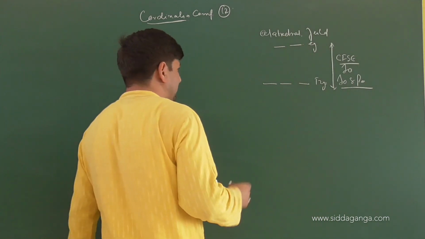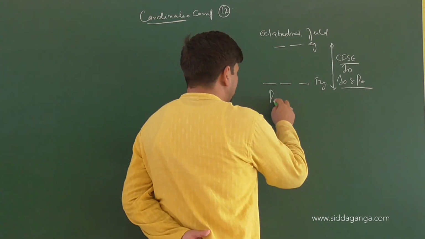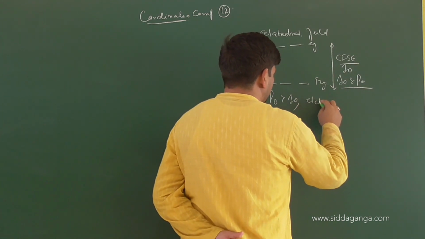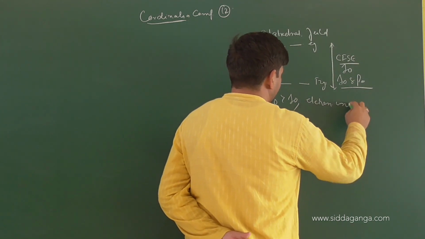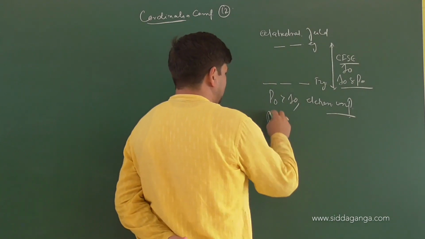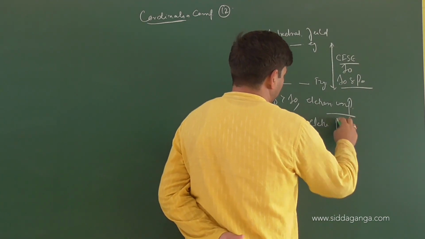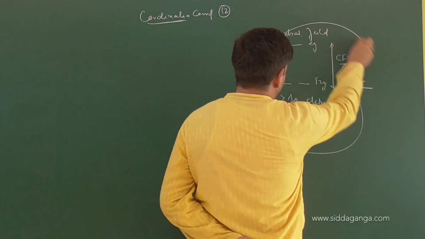So what was the final outcome? What we said is, when pairing energy is more than delta naught, the electron unpairs. When pairing energy is less than delta naught, the electron pairs. These are the discussions that we have already done.